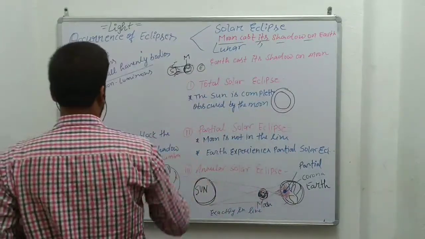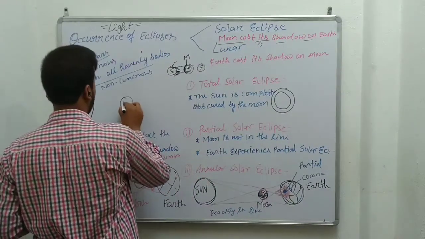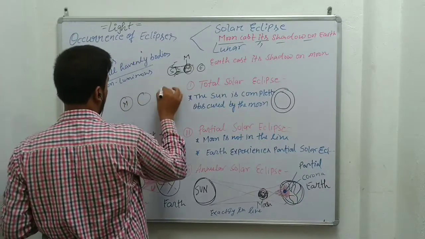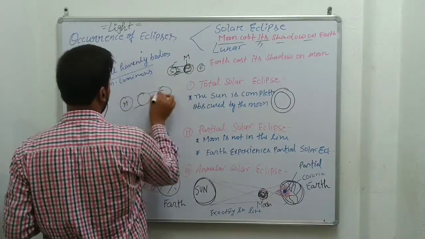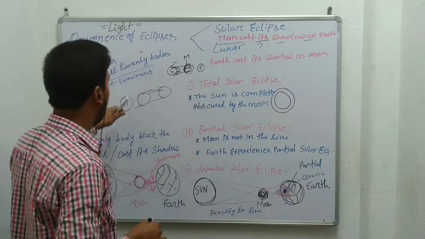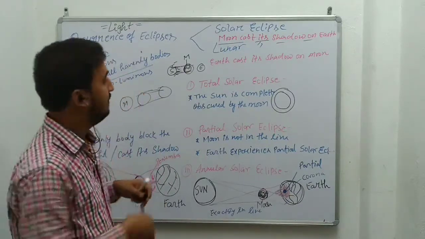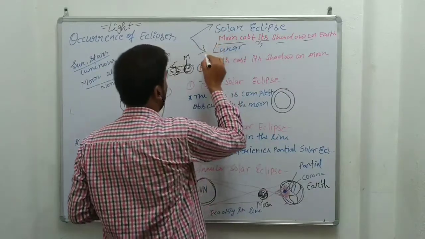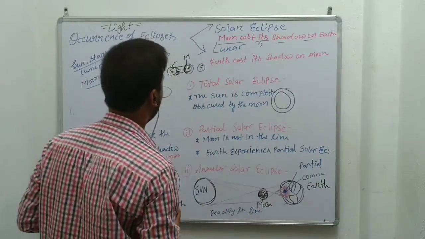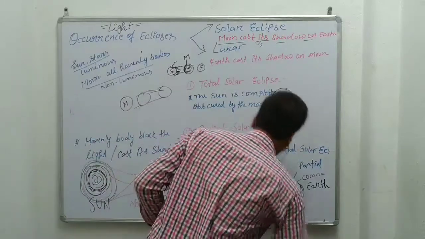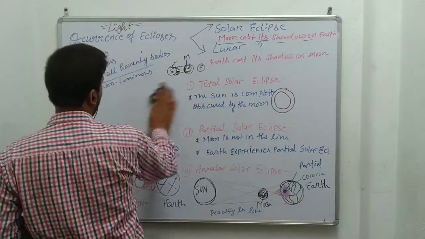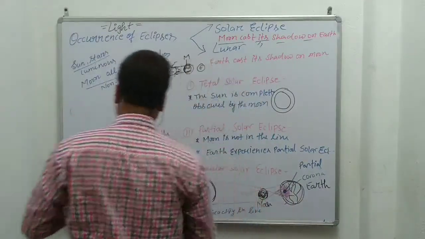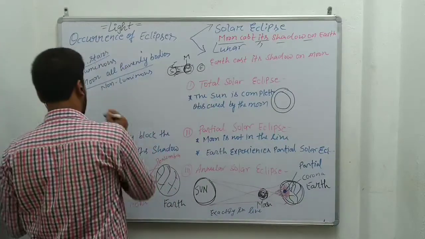Suppose this is the moon, and light is not reaching the moon because the earth casts a shadow on it. That will be the cause of a lunar eclipse. About lunar eclipse we'll discuss afterwards, but in this class just try to understand the solar eclipse. There are different types of solar eclipse, but you should understand the basic meaning of solar eclipse.